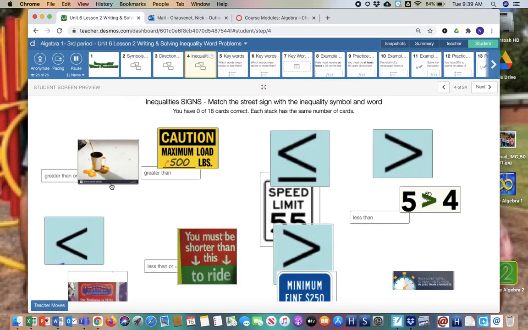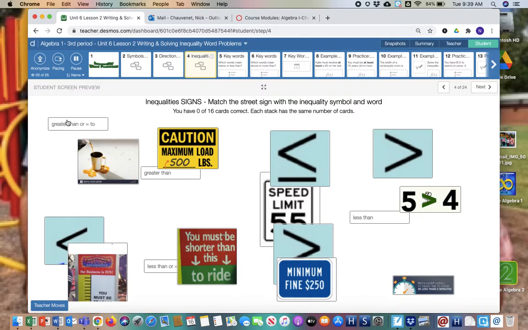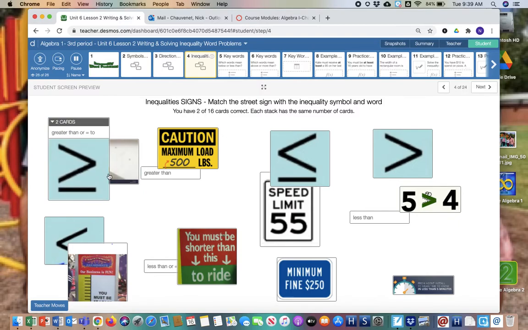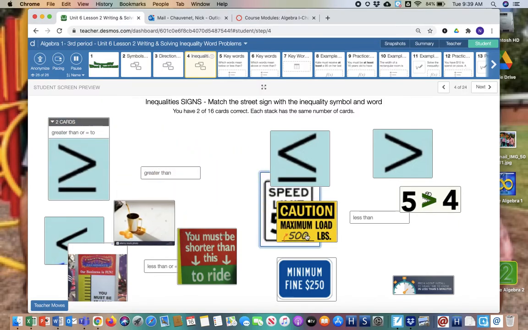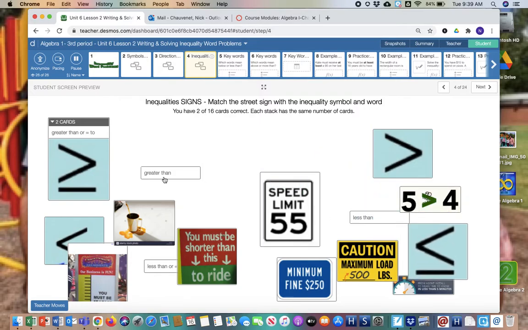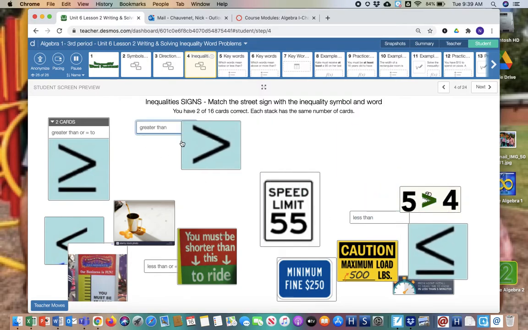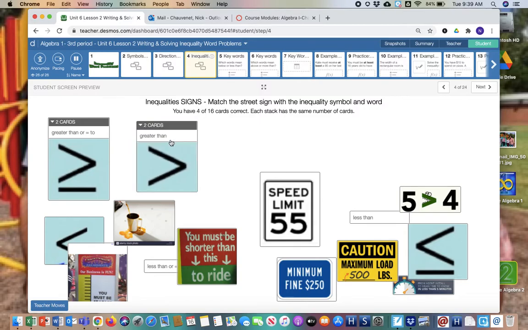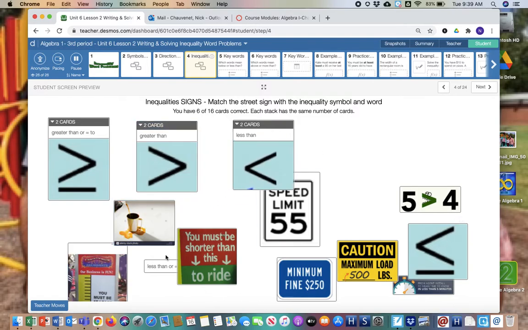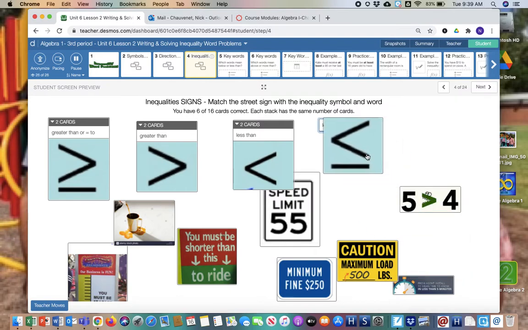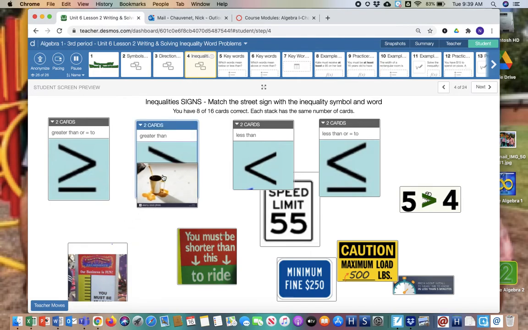So speaking of, let's look here. I'm just gonna move these to the top. So greater than or equal to, I'm gonna match that with the sign to start. I kind of reorganize these so I can see a little better. So greater than, here's my greater than symbol. All right, less than, here's my less than symbol. And then somewhere I got the words, here we go, less than or equal to. Well, this coffee is spilling over. So that's a greater than. They're pouring more coffee in the cup than it can hold.